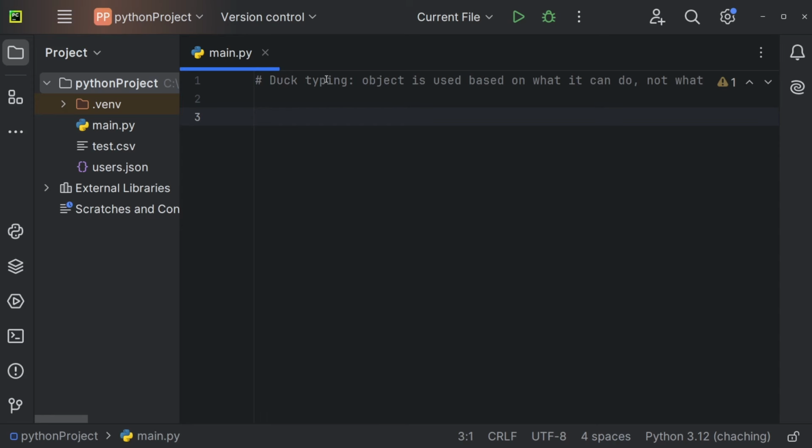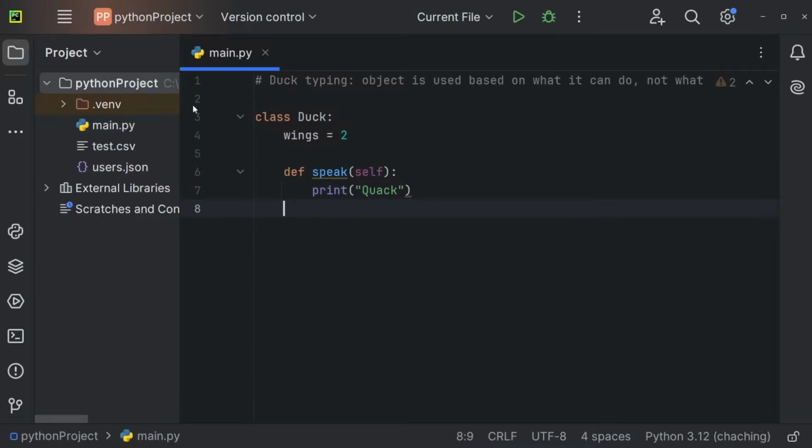Let's understand duck typing in Python. In order to understand that, let's first create a class Duck, and we'll define a class variable, wings. A duck has 2 wings. Now we'll also define a method, so def speak, for example, and we're just going to print "Quack", like so.